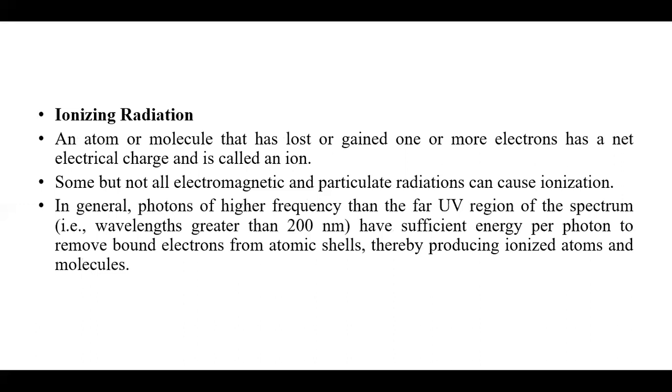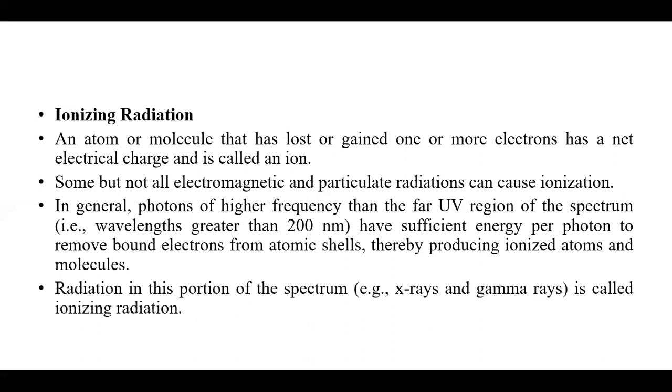In general, photons of higher frequency than the far UV region of the spectrum, that is, wavelength shorter than 200 nanometers, have sufficient energy per photon to remove a bound electron from the atomic shell, thereby producing ionized atoms and molecules. Radiation in this portion of the spectrum is called ionizing radiation. For example, X-rays and gamma rays are examples of ionizing radiation.